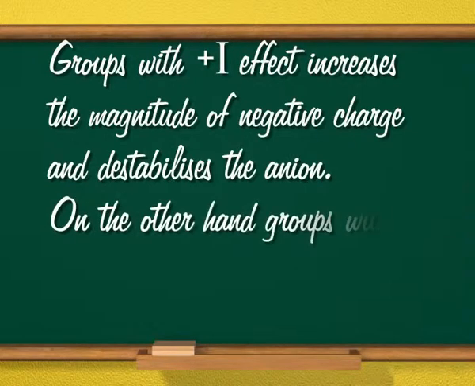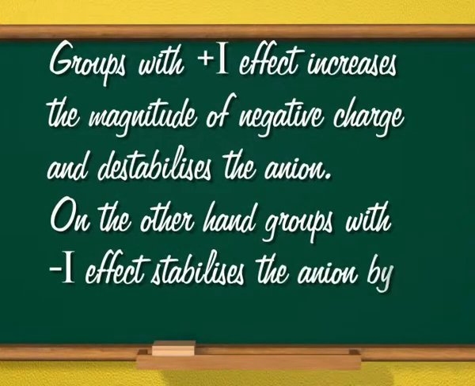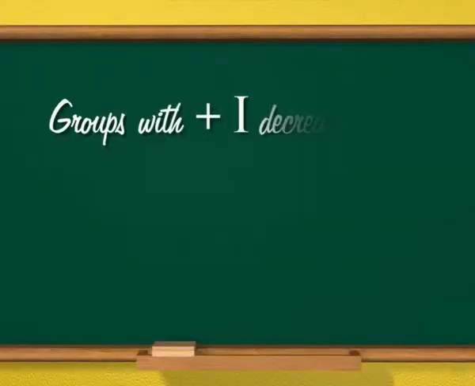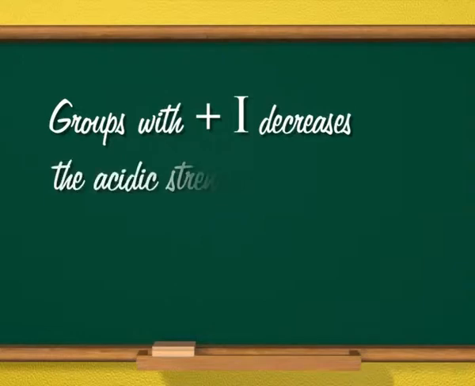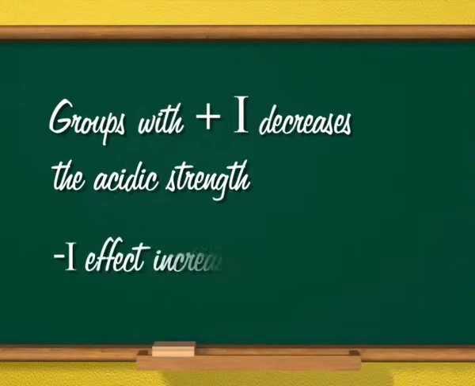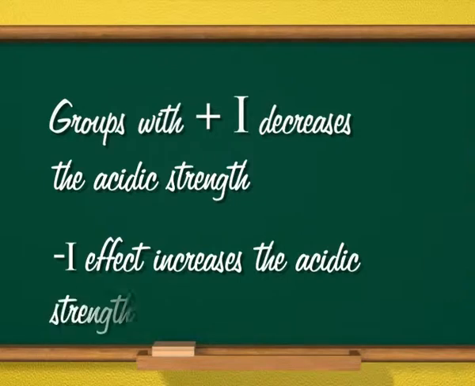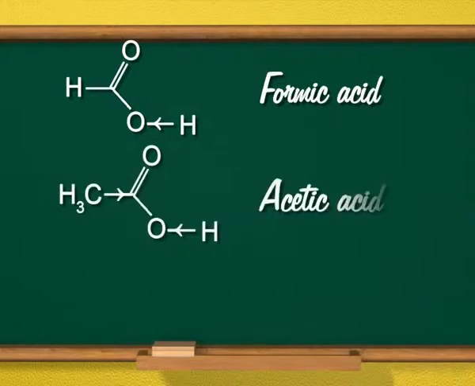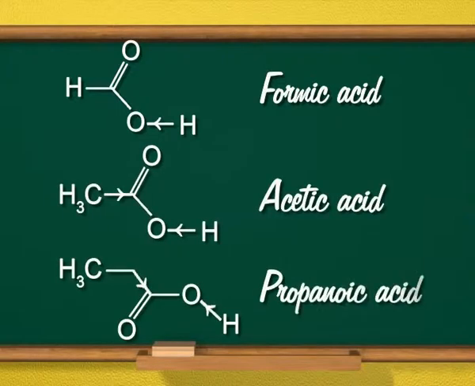On the other hand, groups with minus I effect stabilize the anion by decreasing the magnitude of charge. Hence, in such acids, groups with plus I effect decrease the acidic strength and groups with minus I effect increase the acidic strength. For example, the strength of formic acid, acetic acid and propanoic acid is different due to the inductive effect of the group attached to the COOH group, as shown on the screen.